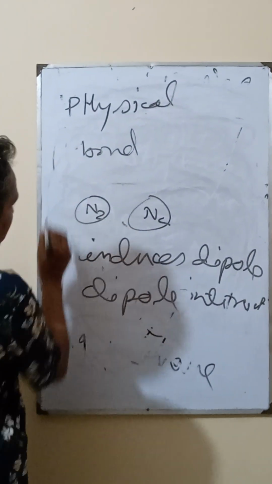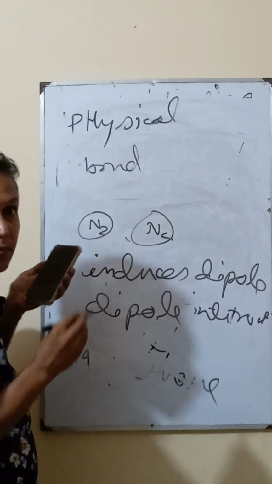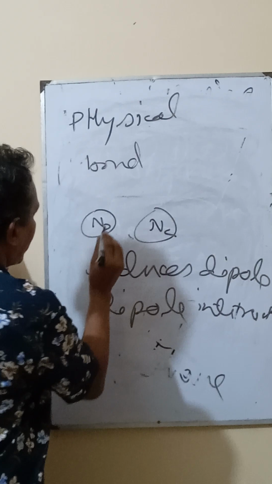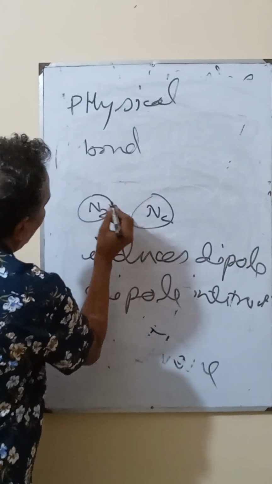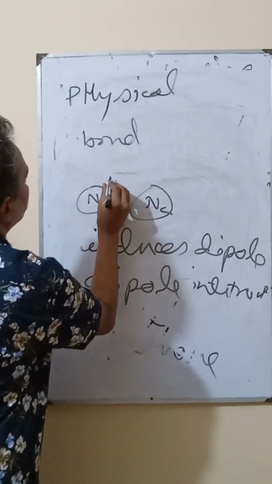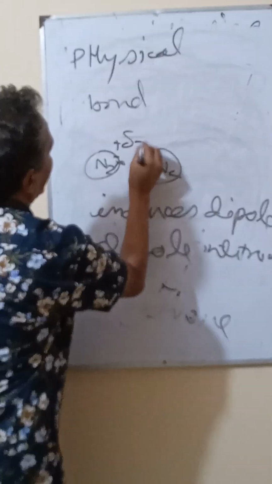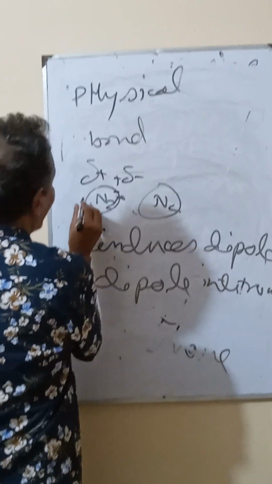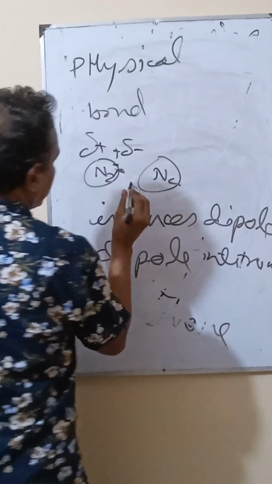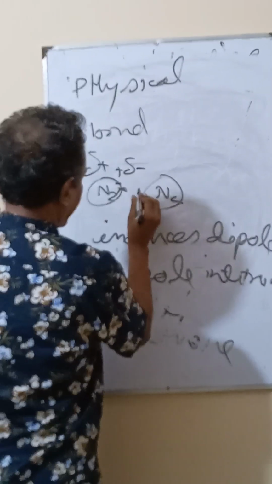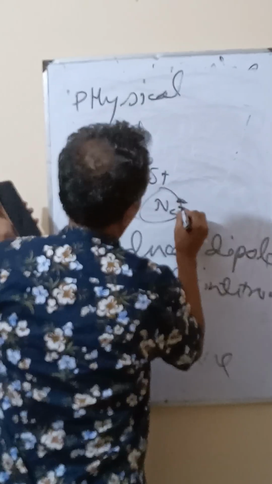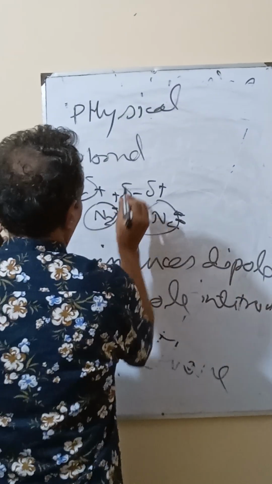When electrons are moving around, one side is positive and the other negative, and then negative and positive. There is no electron on one side, so it is delta positive and delta minus.